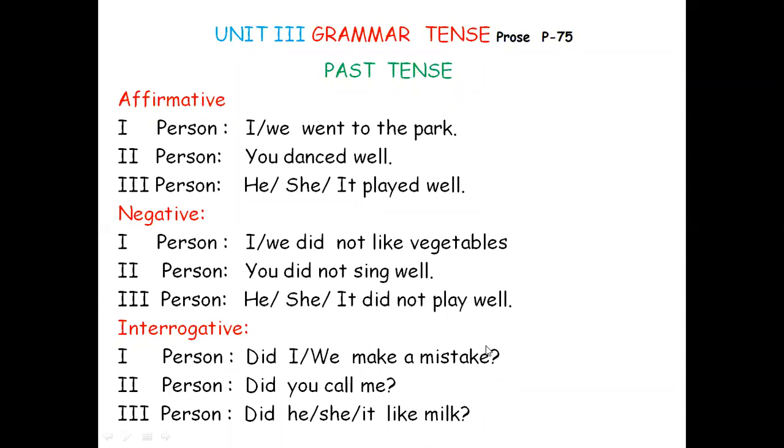That is splitting. Liked, did plus like. Brought, did plus bring. Brings, does plus bring. Sings, does plus sing. You use simple present tense and simple past tense, affirmative, negative, interrogative. That will be a practice for you.